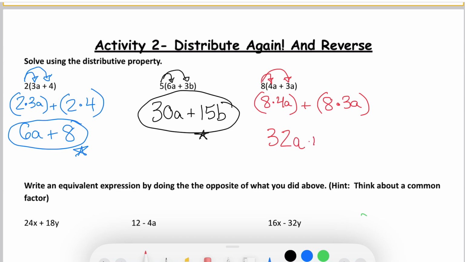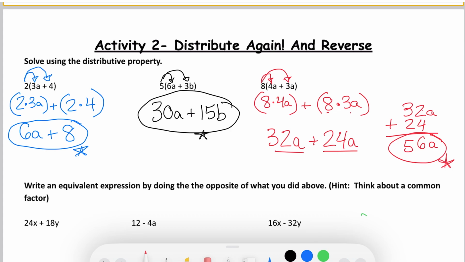I keep the plus, and then 8 times 3a, 8 times 3 is 24, and 8 times 3a is 24a. And notice they're both apples, so we can combine these like terms. So 32a plus 24a. So 2 plus 4 is 6, 3 plus 2 is 5. So 56a would be it simplified.